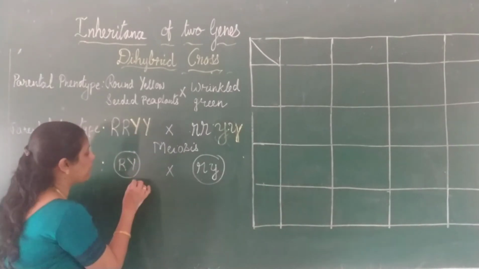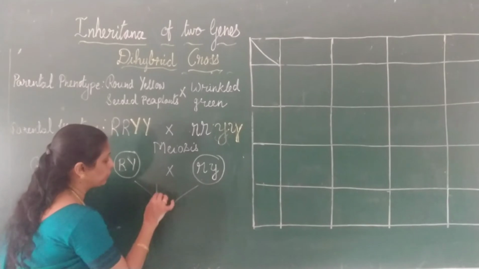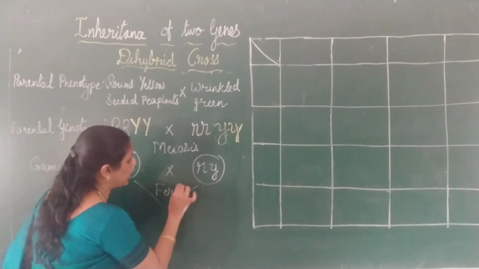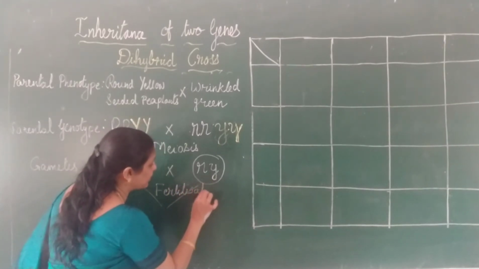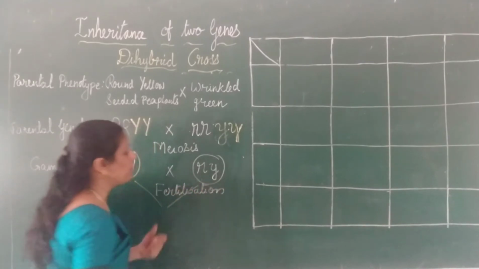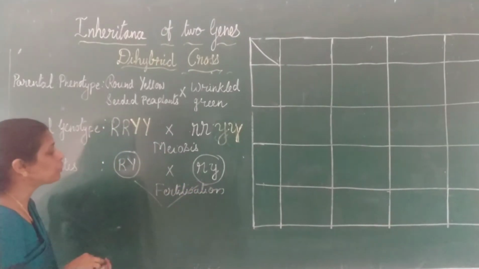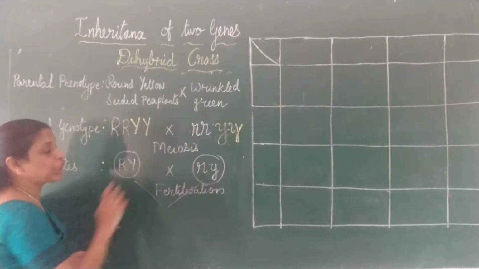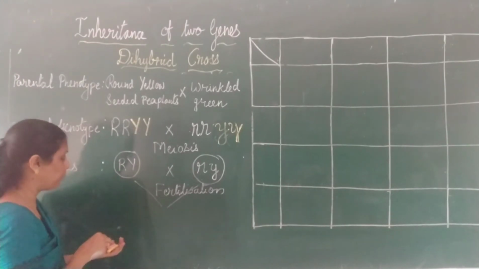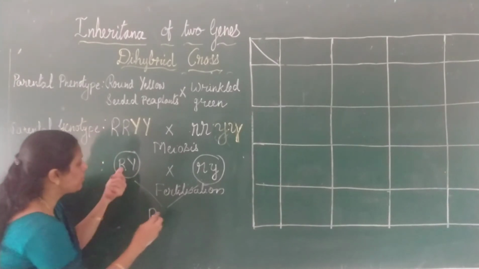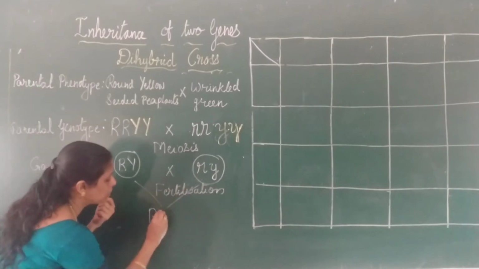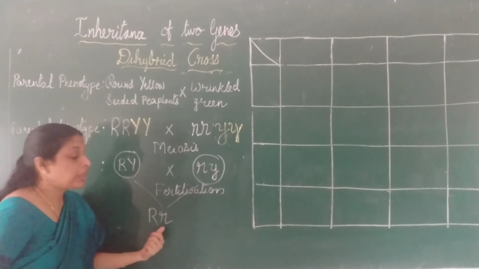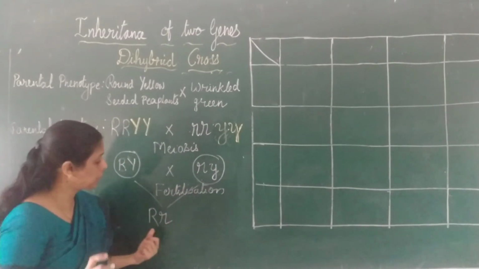Now what is the next step? Now fertilization. That is, the male and the female gametes fuse together to form a zygote. So what will be the genotype of the zygote? It will be capital R, and from here it will be small r. You have to write the alleles of a character together.